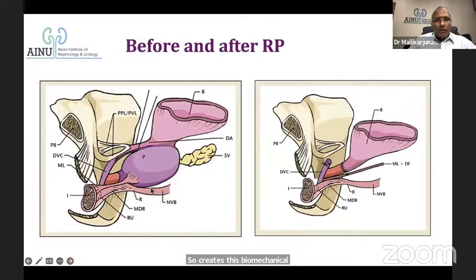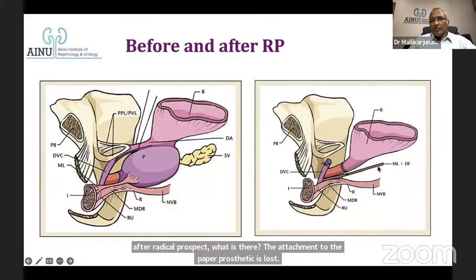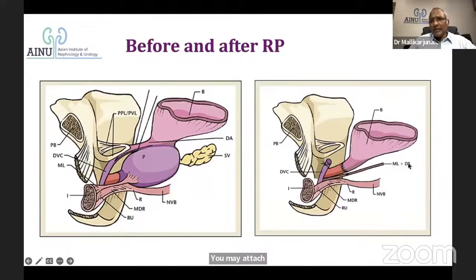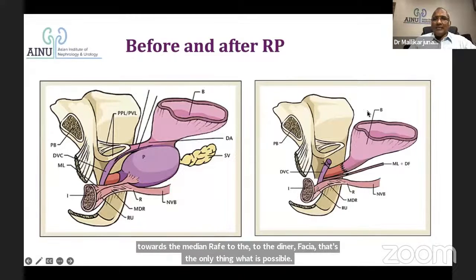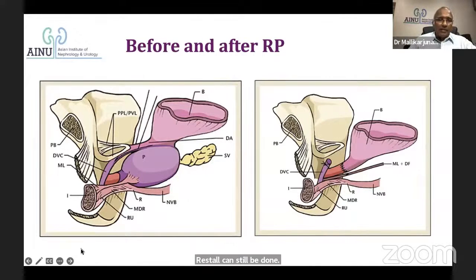So when you see before prostatectomy, how the bladder was positioned, the bladder is stuck to the pubic bone and the prostate is stuck here, the urethra is in the part and there is a median raphe which is existing here which gives a support to it. But after radical prostatectomy, what is there? The attachment to the puboprostatic is lost. You may attach the Muller's ligament towards the median raphe to the Denonvilliers fascia. That's the only thing that is possible. Rest all can still be done. So before and after RP. You understand this anatomy? We'll go back to the surgical video later.